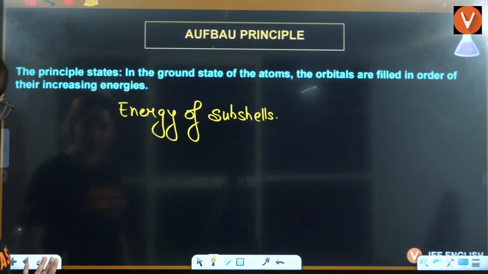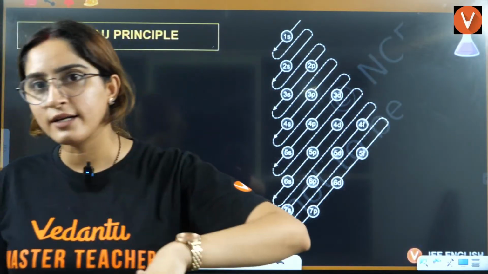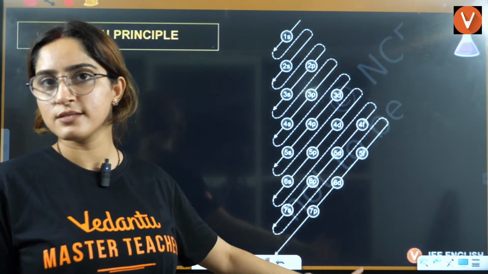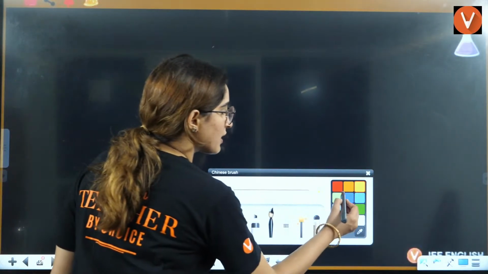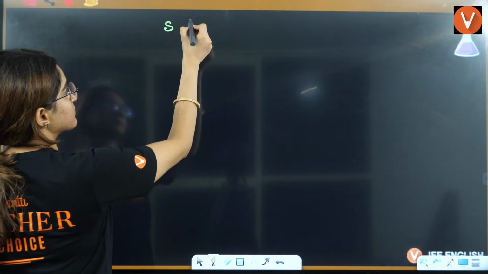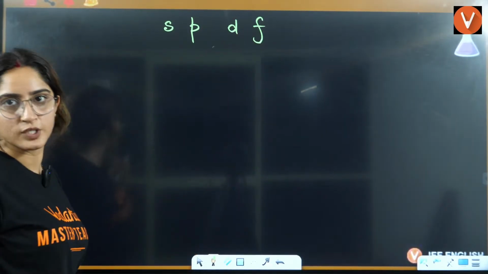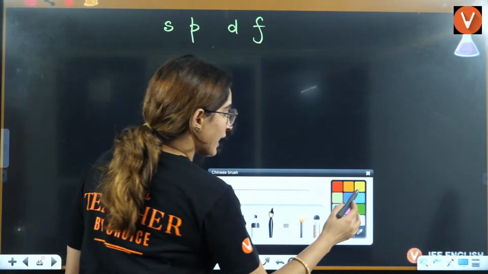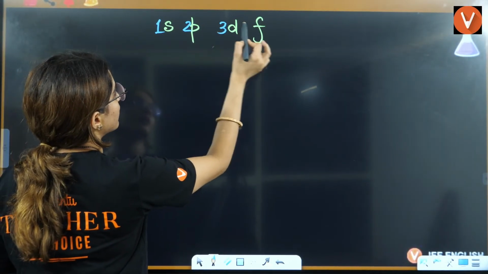Let's see that. This is what is drawn in your NCERT. You can learn this as it is, but I don't remember it this way. I'll tell you how I remember. I'll give you a simple trick for that. So write S, P, D, F. Now write 1, 2, 3, 4.